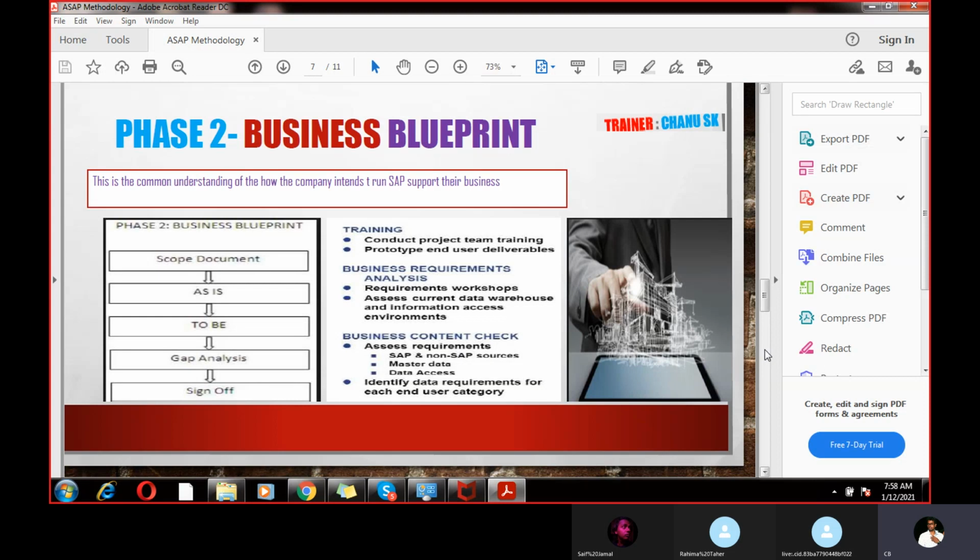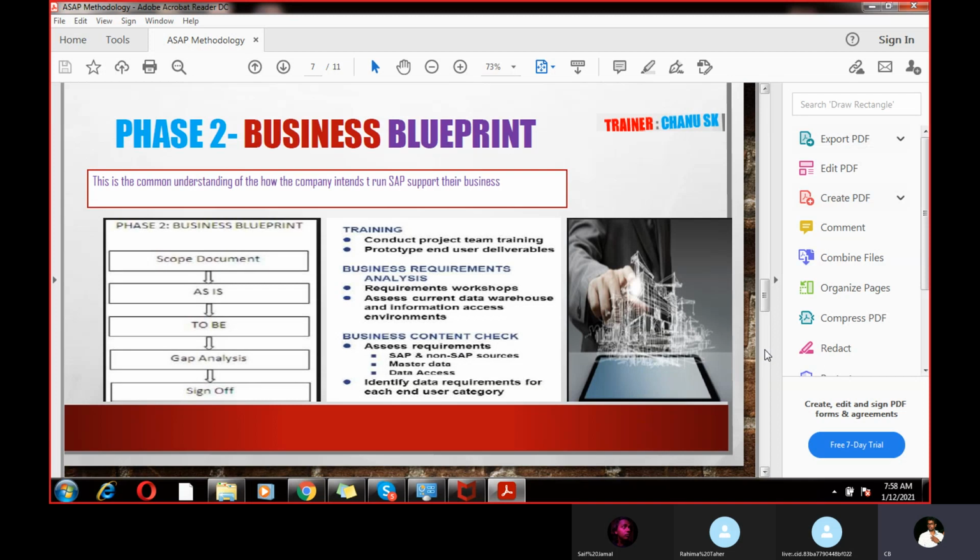Mapping is just like configuration. Based on the other information, we need to prepare the to-be document. Tomorrow I will share some business blueprints with you. Just open those business blueprints and read out what the client information is, how the client transactions will happen, and what regular activities we need to perform every day. All of this will be in the business blueprints.